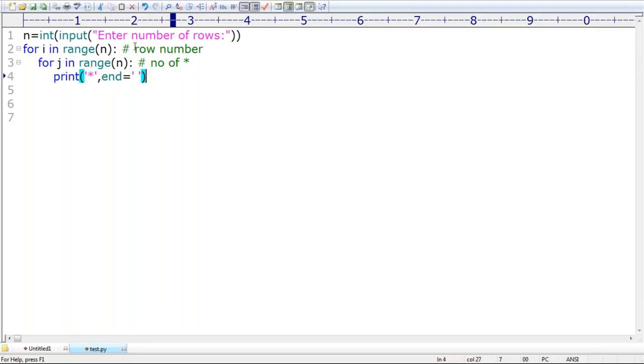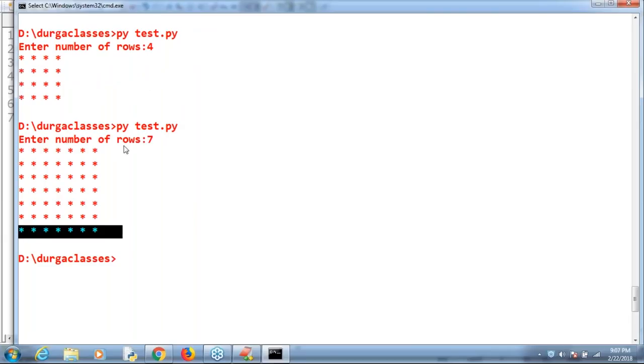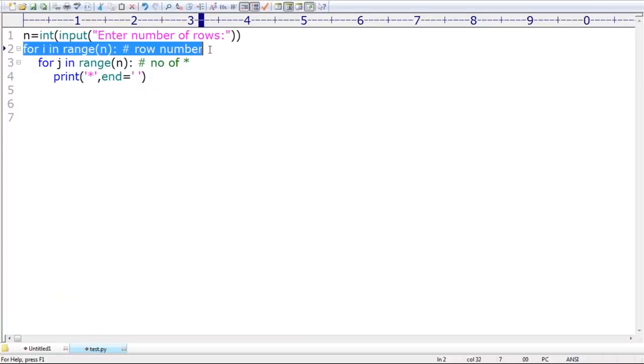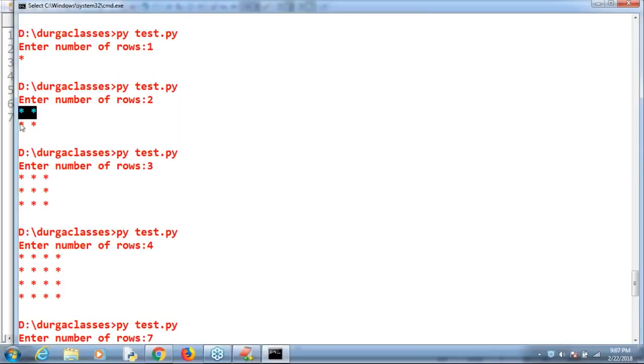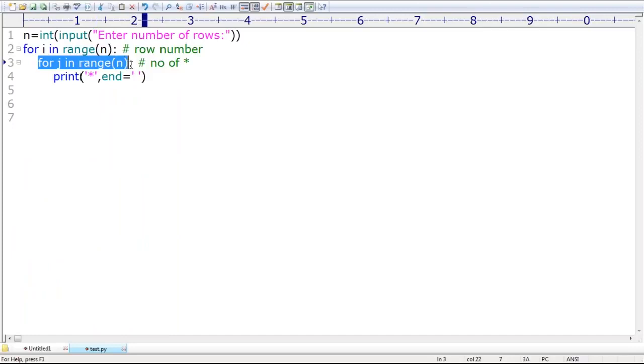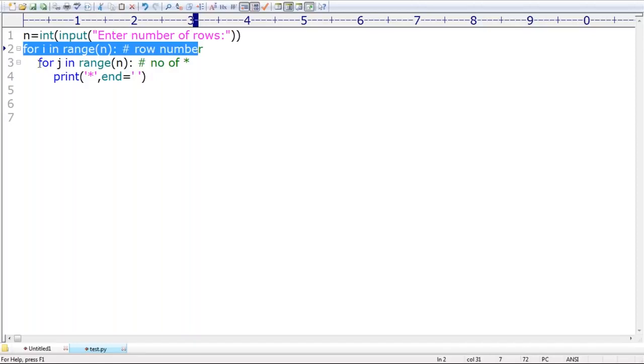If n is equal to 2, sir, then how many times does the loop have to execute? 2 times, correct? Now i means 2, sir, because the number of rows is 2: first row, second row. Next, every time, what do I have to do? Print those many number of stars. Once again, I'm taking one more for loop, sir. So i means number of rows, and j means how many stars.